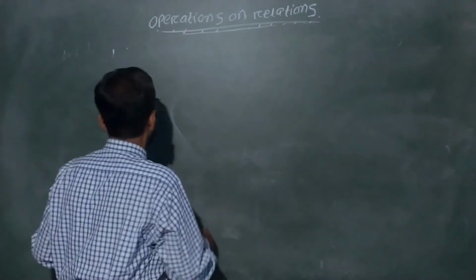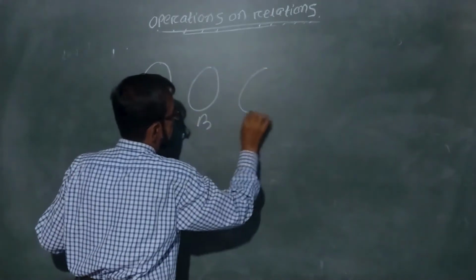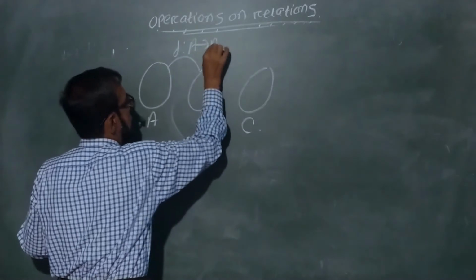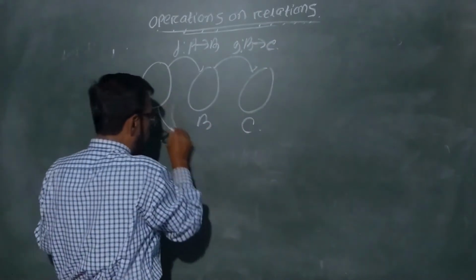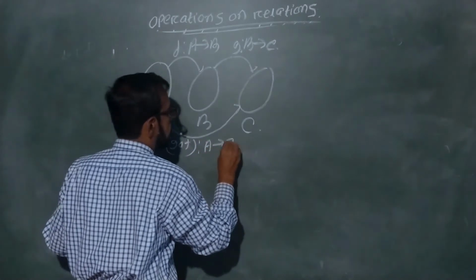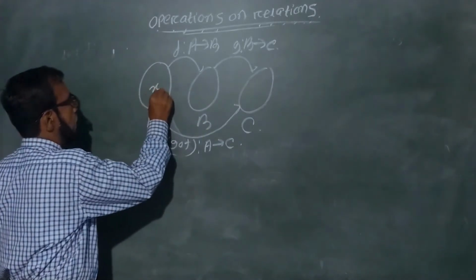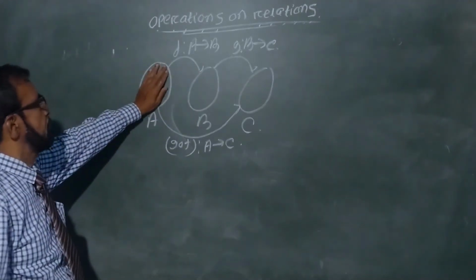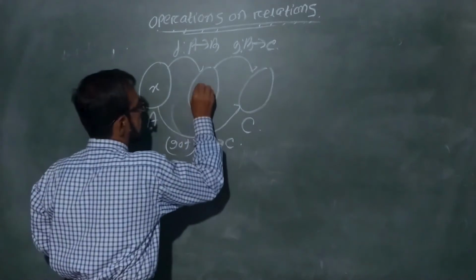Let f be a function from A to B. Suppose A is a set, B is another set, C is another set. f is a function from A to B, and g is a function from B to C. Then the composition function gof is a function from A to C. Suppose x belongs to A. Since f is a function, by definition of function, the domain must be exhausted, means every element of A goes to B under this law. What is the image of x? The image is f(x).